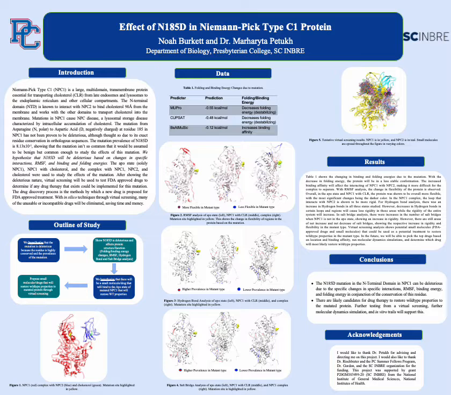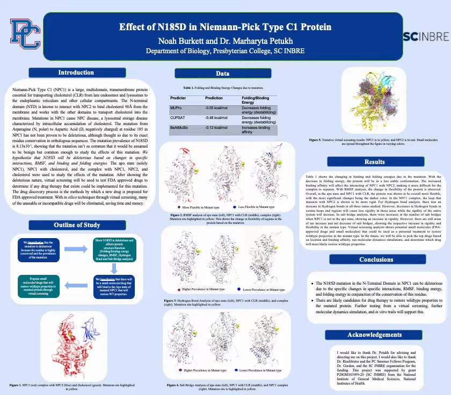Figure 1 at the bottom left of the poster shows the complex with NPC1 in red, NPC2 in blue, and cholesterol in green. The mutation site is highlighted in yellow and is highlighted in yellow throughout all the rest of the figures as well. Table 1 shows the changes in binding and folding energies due to the mutation.